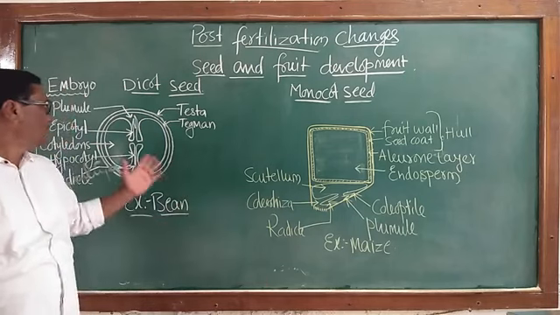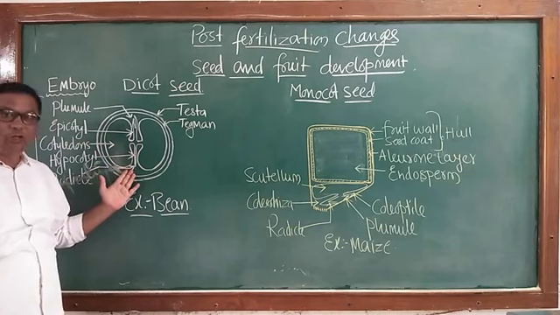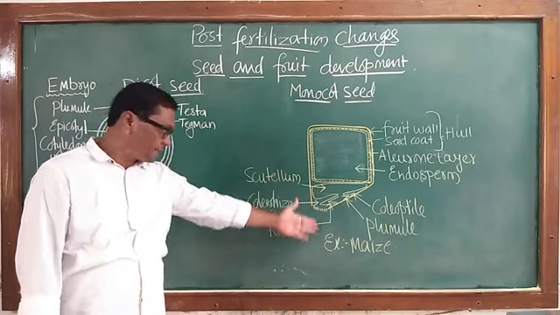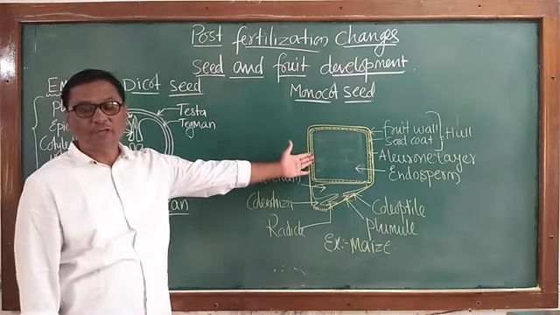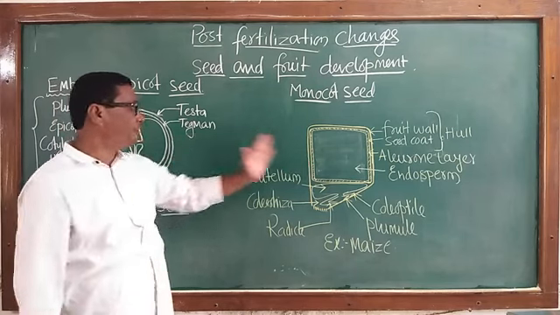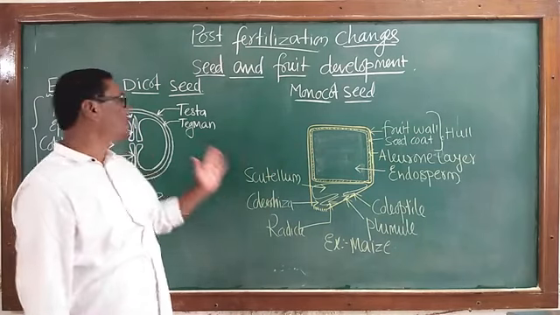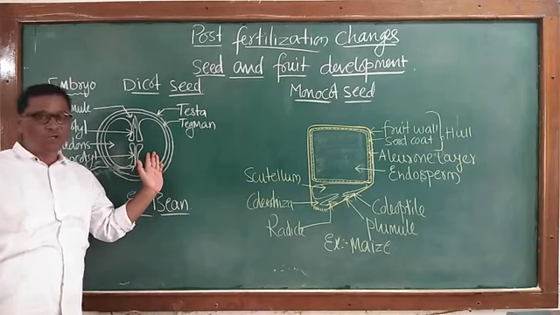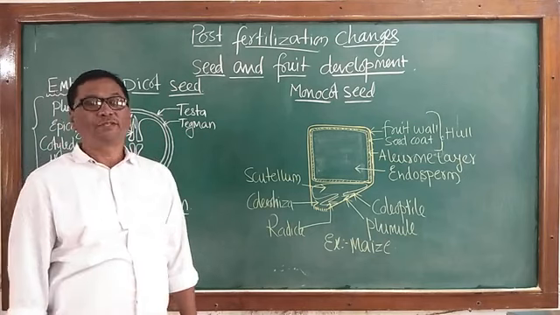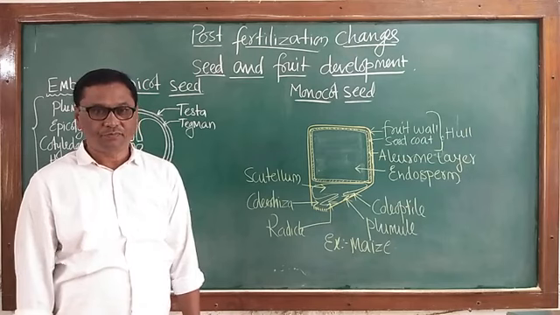So here, this is a dicot seed. This can also be called a non-endospermic seed. This is a monocot seed. The example shown here is the endospermic seed. So the presence of endosperm is not always specific. Dicot seeds are with endosperm or without endosperm. Monocot seeds are mostly always with endosperm.